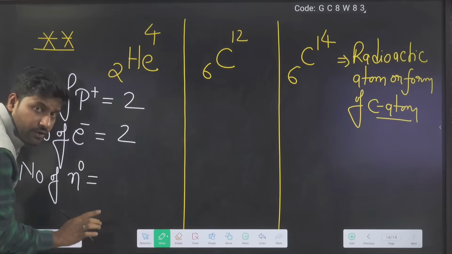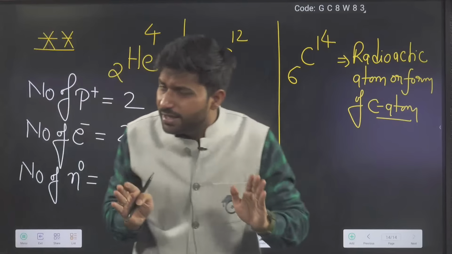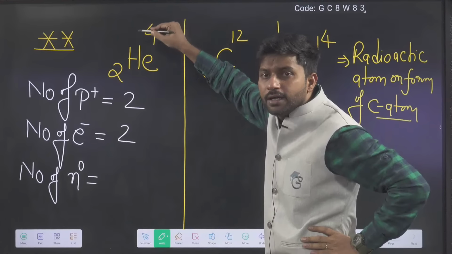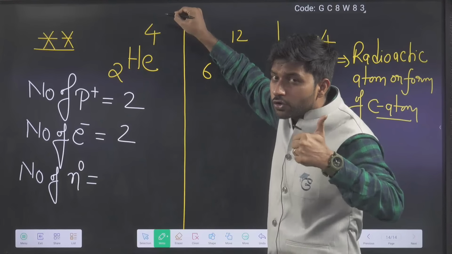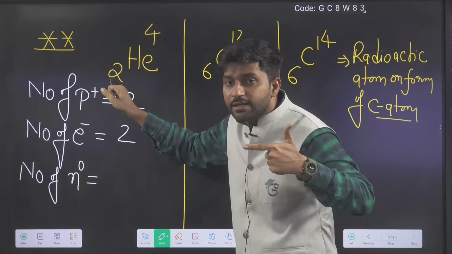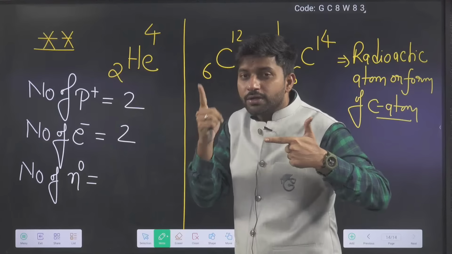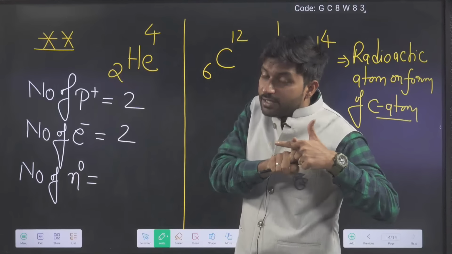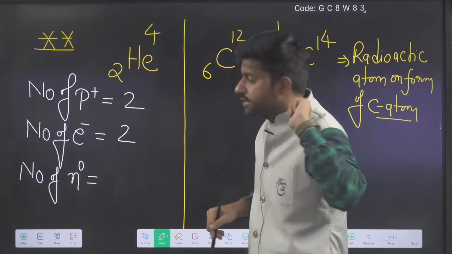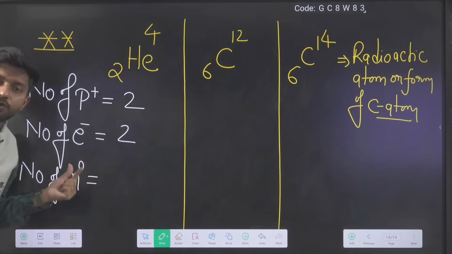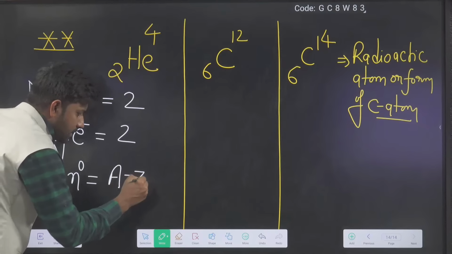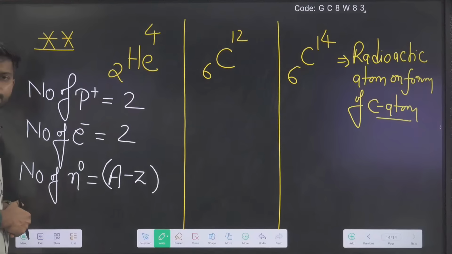Number of neutrons, how to find? If you want to calculate, it is very simple. A means neutrons plus protons. Z means protons. Subtract the protons from A and you will get the number of neutrons. So the number of neutrons is A minus Z, just do it.